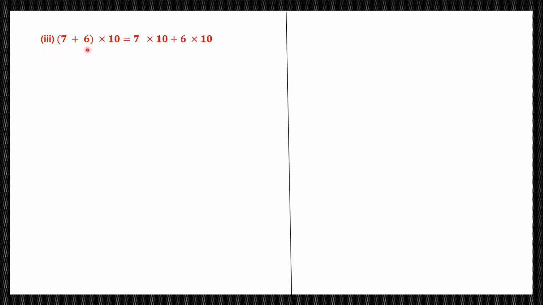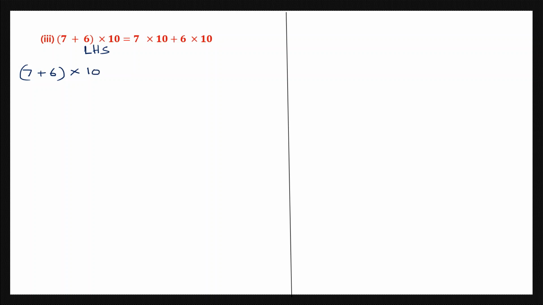Question 3. 7 plus 6, the sum of 7 and 6 into 10 is equal to 7 into 10 plus 6 into 10. So let's do that now. Now here we have the left hand side. So let's work out the left hand side first. So what do we have? 7 plus 6, the sum of that into 10.